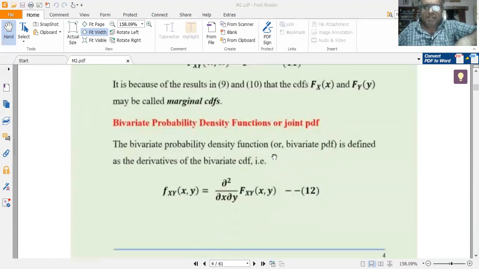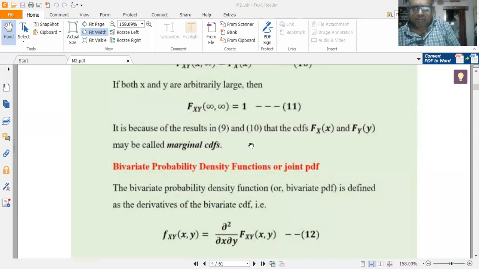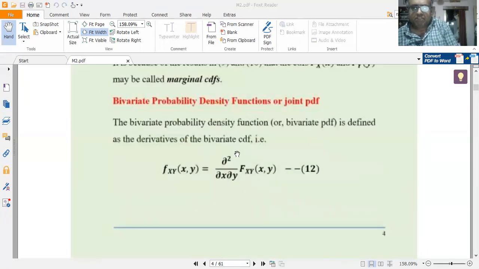Please note, we use small f for denoting the PDF, capital F for denoting the CDF. This symbology must be followed uniformly. There should not be any confusion in this.